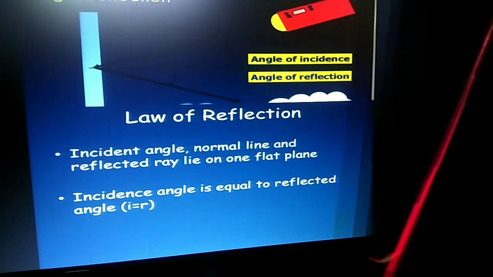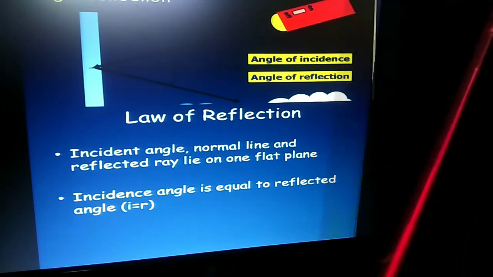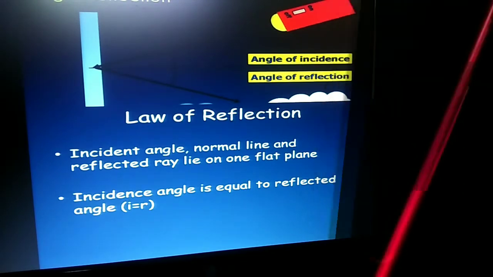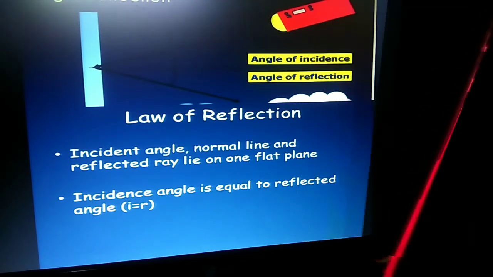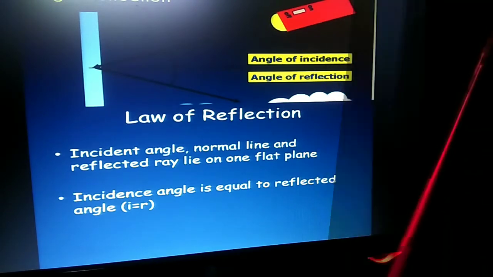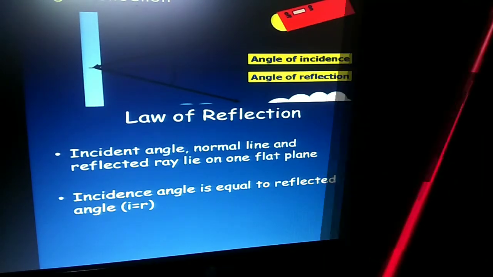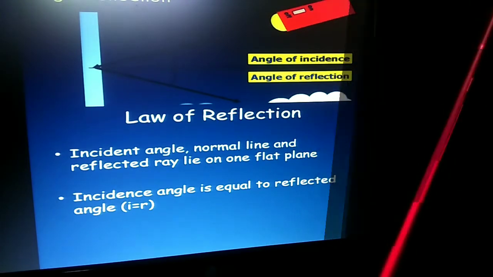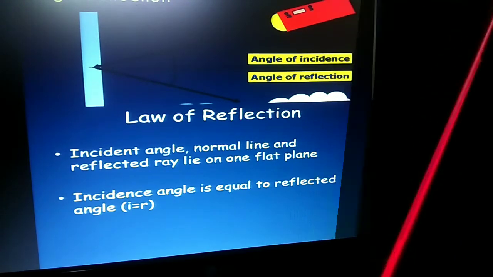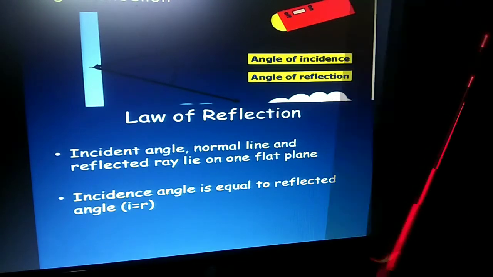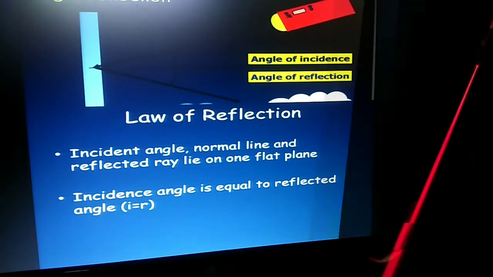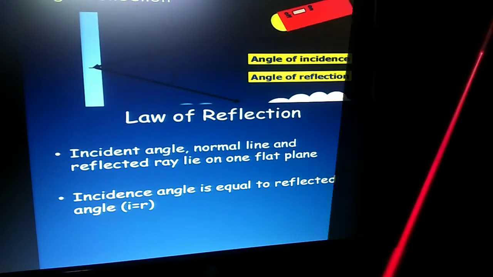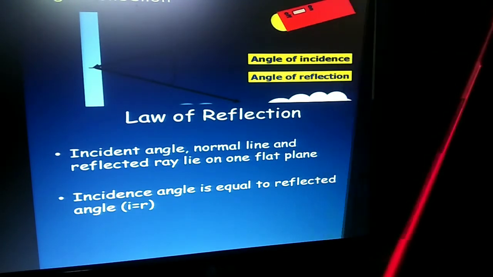Take a torchlight or a pointer torch and focus it on the mirror and see the light bouncing back and falling on the wall. The ray of light coming from the point source of your pointer is called the incident ray, and the ray after falling on the mirror bounces back and forms a spot on the wall. That is called the reflected ray.